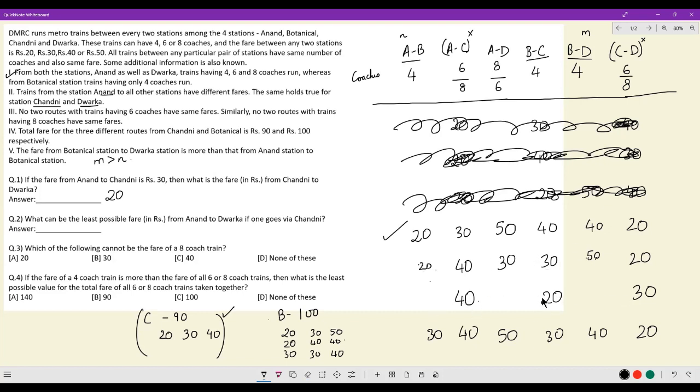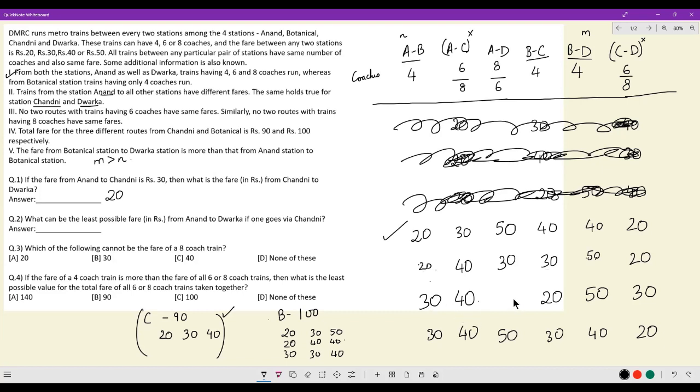Now for the last iteration, let's see. I've got 40, 20, 30. So BC is already 20. If BC is already 20, 40, 40 wouldn't work. The only way it works is if this is 50 and this is 30.